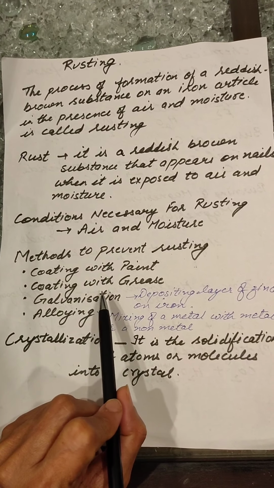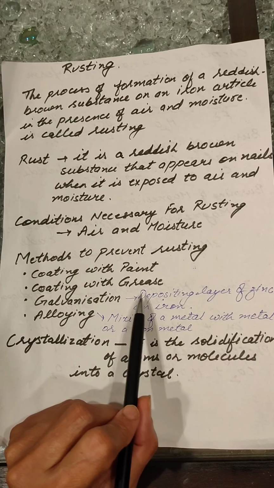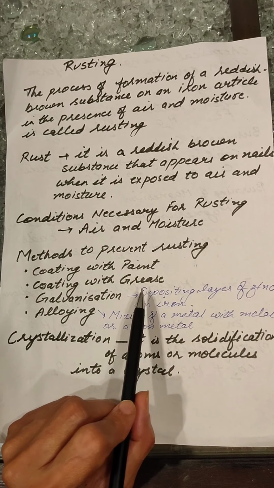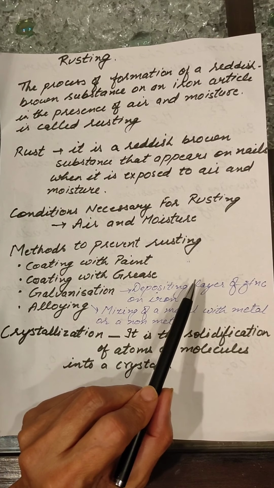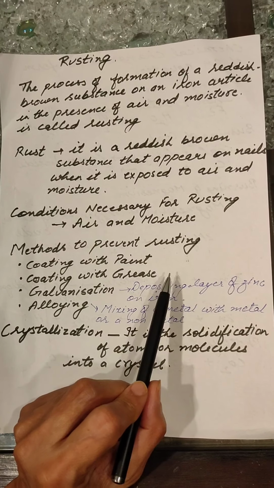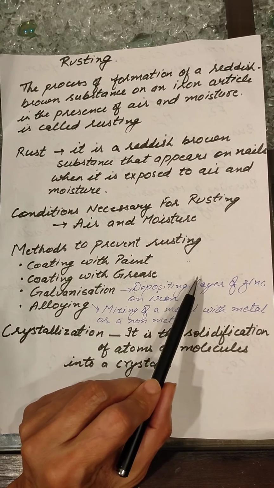The next method is coating with grease. When we put grease on the iron articles, then also the iron articles do not come in direct contact with air and moisture, and in this way we can prevent them from being rusted.